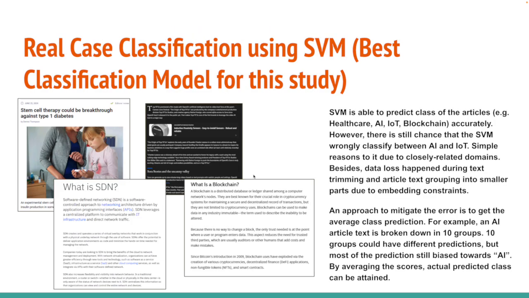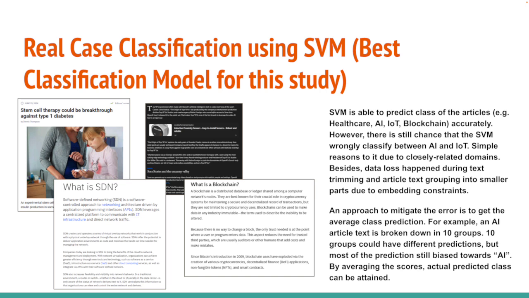So we have real case classification using SVM. In this case study, SVM is still the best for the classification. SVM is able to predict the class of particles, like I mentioned to Dr. just now, which is healthcare, AI, IoT, and blockchain, accurately. However, there's still a chance that SVM can wrongly classify between AI and IoT. The simple reason is due to the closely related domains. AI and IoT are quite related to each other. The relationship is quite strong.